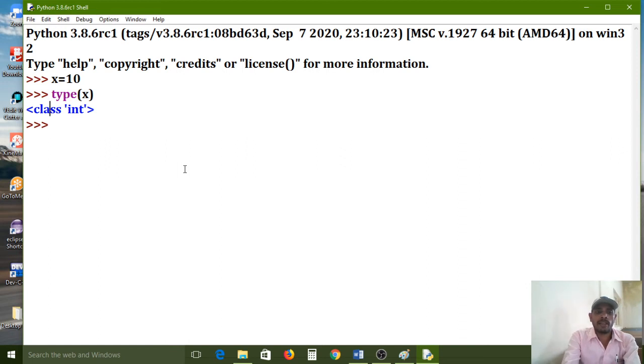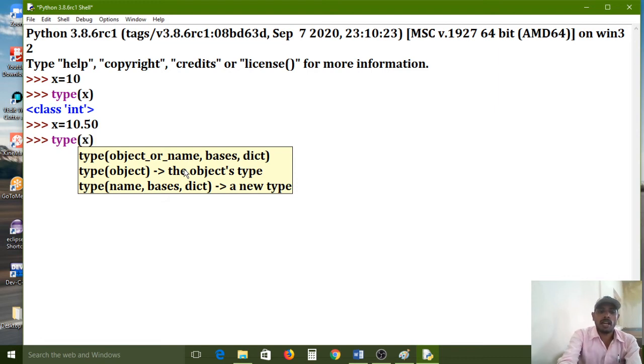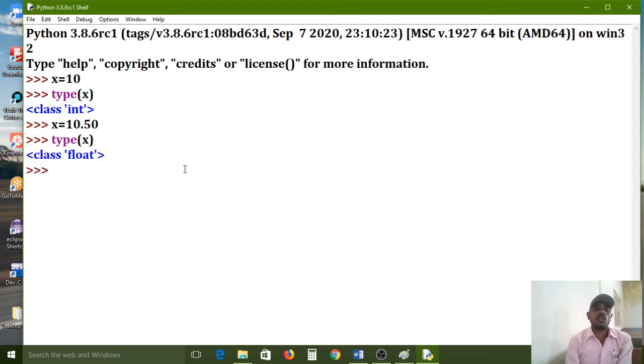After that, the same value I am assigning for the y variable also with the fractions. So same variable I am using, but same value assigned with the fractions. All of you carefully observe. Type x variable I am using. Again it is showing float data type, na.